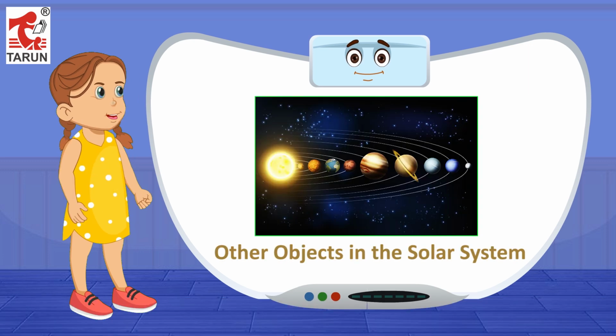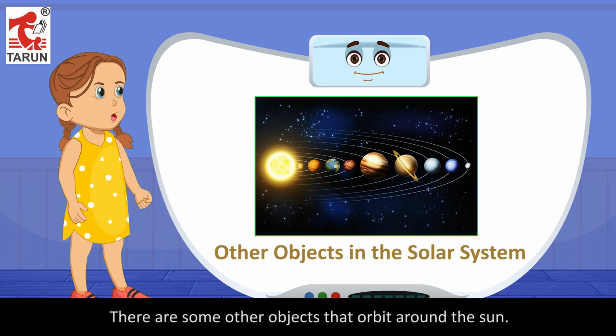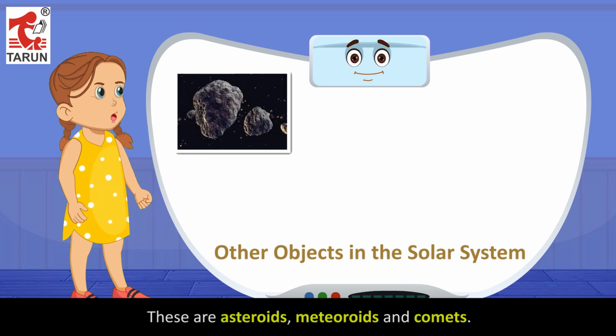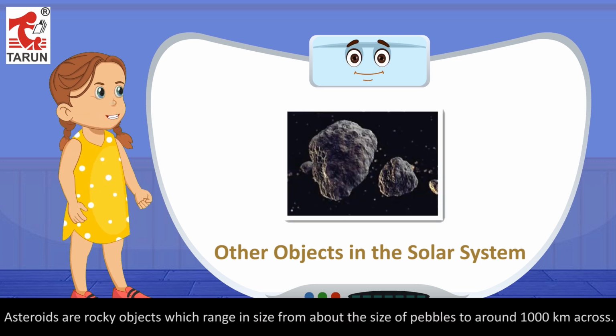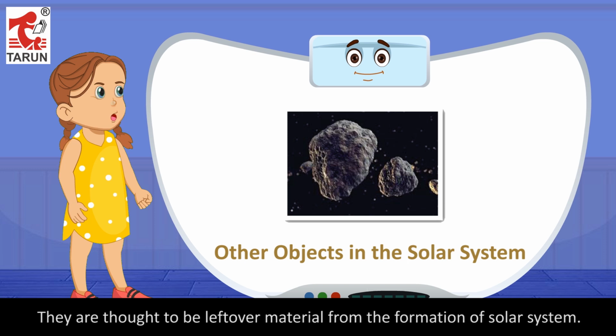Other objects in the solar system. There are some other objects that orbit around the sun. These are asteroids, meteoroids and comets. Asteroids are rocky objects which range in size from about the size of pebbles to around 1,000 kilometers across. They are thought to be leftover material from the formation of the solar system.